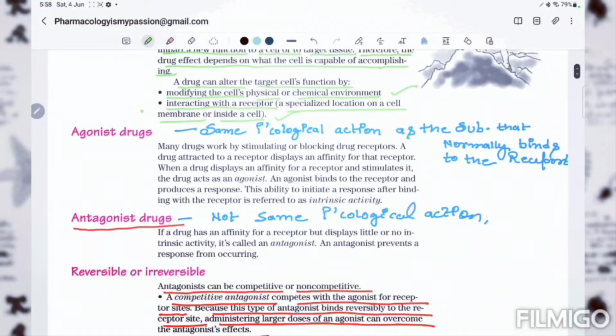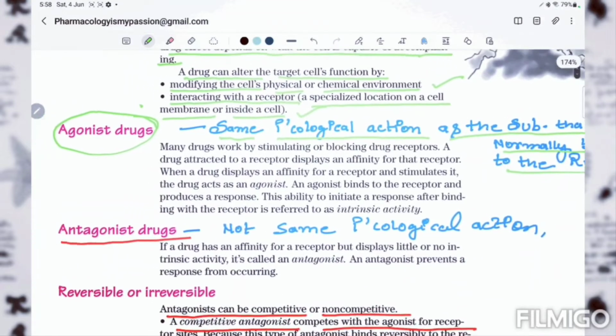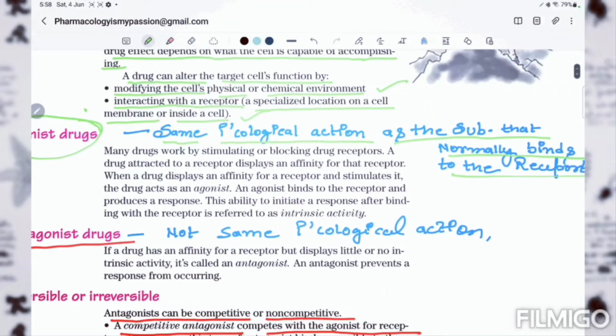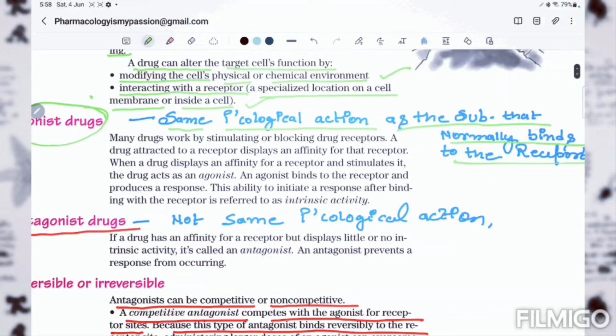Now, agonist drug. An agonist drug is simply a drug or substance which shows the same pharmacological action as the substance that normally binds to the receptor. The agonists show the same pharmacological response at that particular receptor to which that substance normally binds.